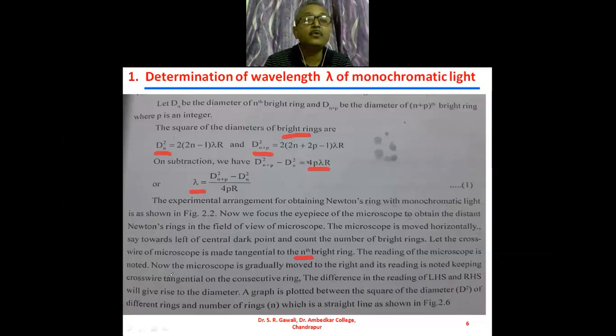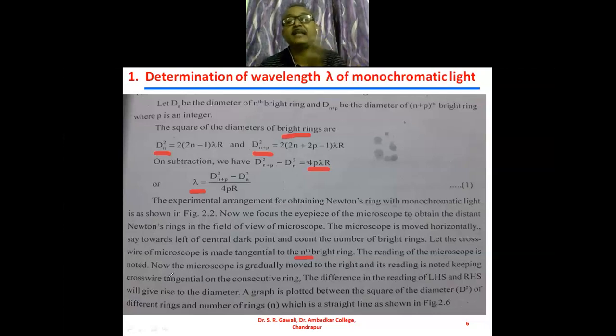Then now move the microscope gradually to the right hand side, and its reading is noted keeping the cross wire tangential on the consecutive ring. Means we will take the reading at the 20th bright ring when the cross wire is tangential to the 20th bright ring. Then we will take the reading at the 18th bright ring.